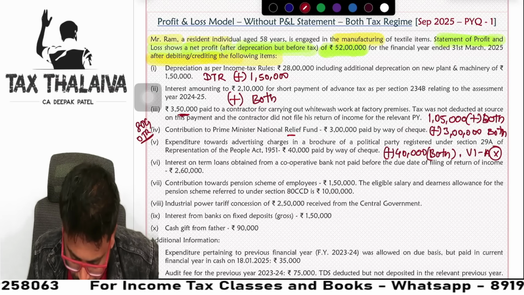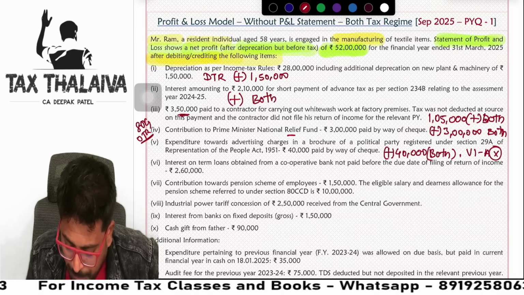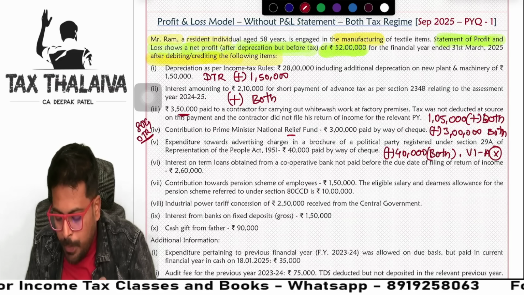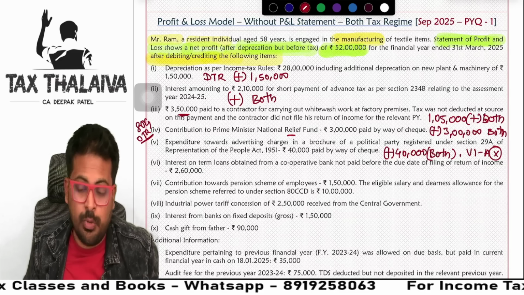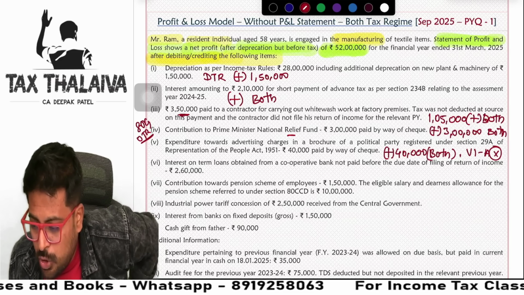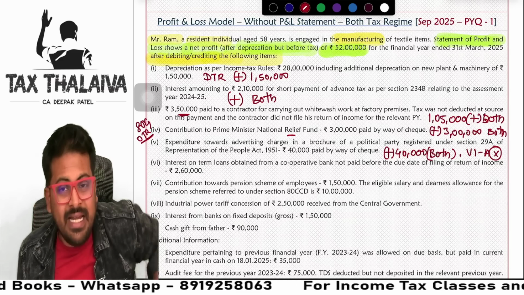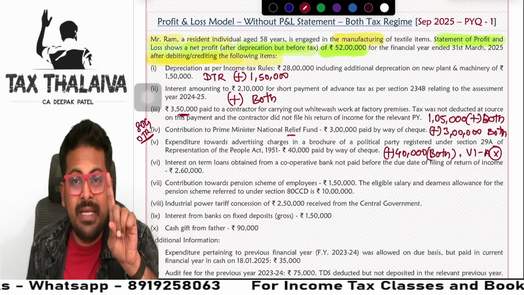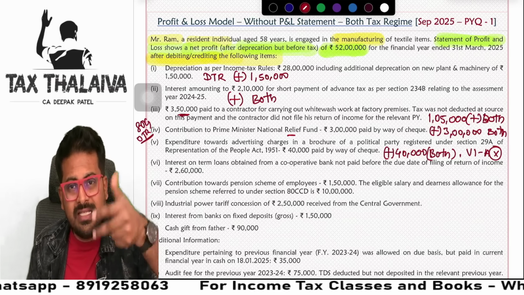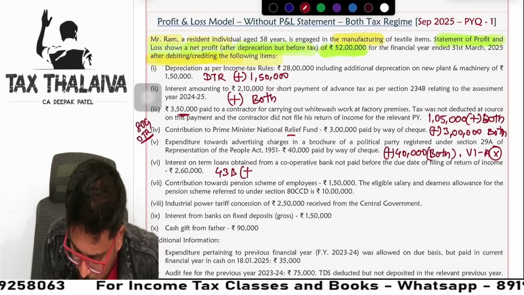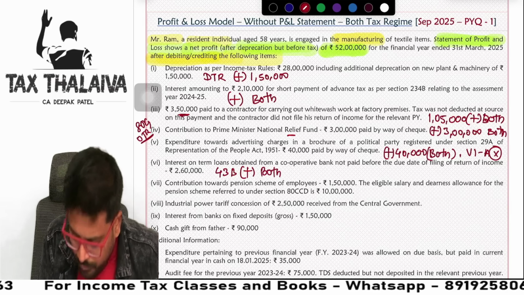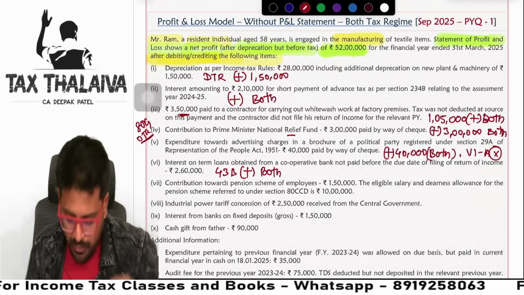Yes, next. Interest on term loan obtained from a cooperative bank not paid before the due date of filing of return of income, 2,60,000 rupees. Guys, 2,60,000 rupees, you did not pay the interest. Section 43B. Under both the tax regimes, you have to disallow. So 43B add. I'll write both. Under both the tax regimes, I have to do.